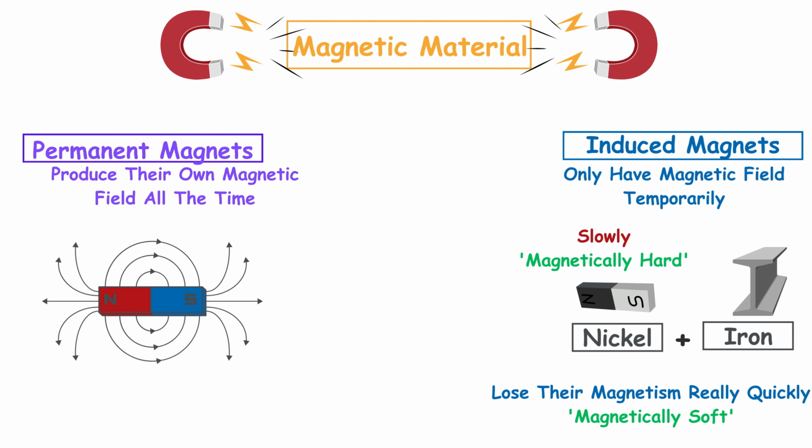However, this magnetism does not last forever. Once the induced magnet is removed from the presence of the external magnetic field, it will begin to lose its magnetic properties. The speed at which it loses this magnetism depends on the specific material. Some magnetic materials, like nickel and iron, tend to lose their magnetism very quickly, which is why they are referred to as magnetically soft materials. On the other hand, some materials like steel retain their magnetism much longer after being removed from the magnetic field, and these are called magnetically hard materials.